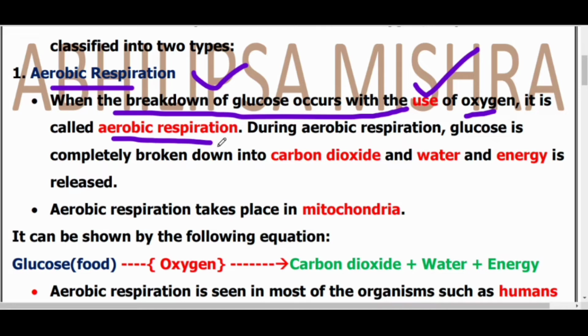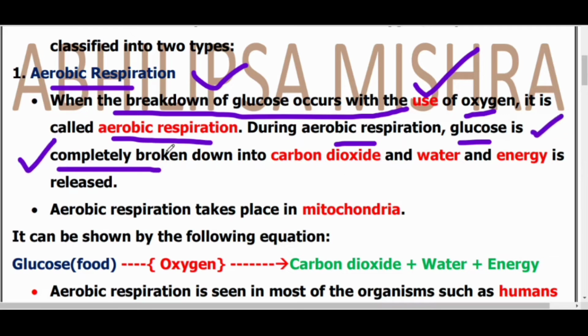That means in the presence of oxygen, when the food breakdown is there, our body cells perform aerobic respiration. What is it called? Aerobic respiration. During aerobic respiration, what happens? The glucose is completely broken down. This term you need to remember.